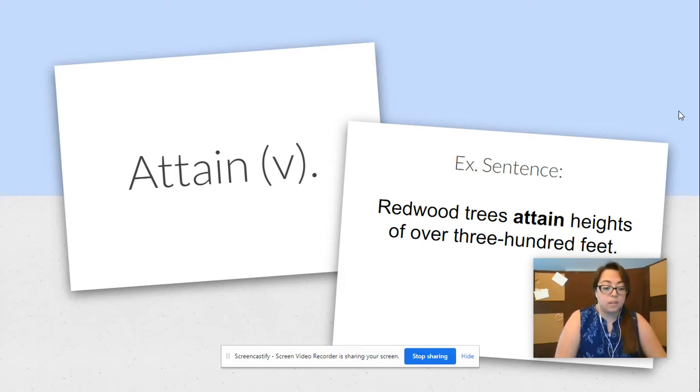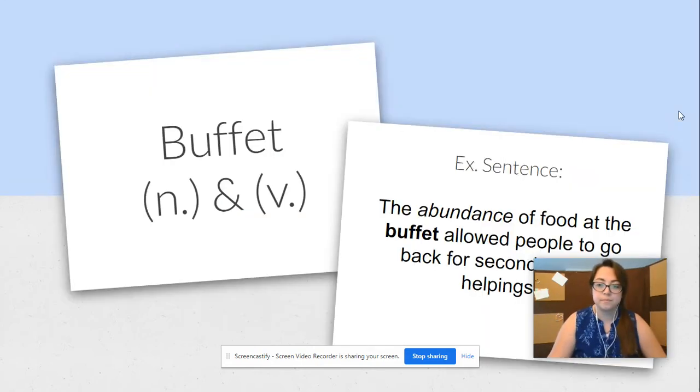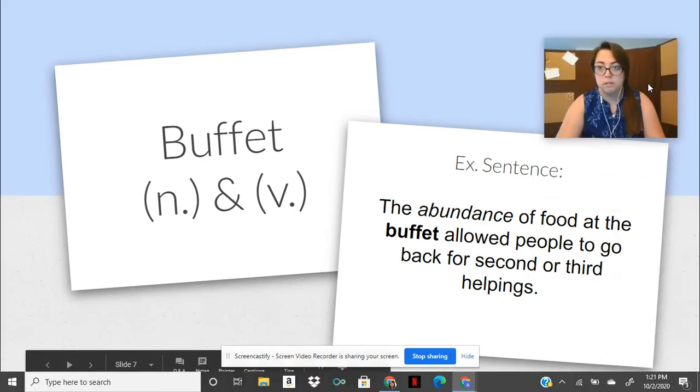They're famous for their height, etc. But regardless, the focus is attain. The word attain. And the definition of attain is to reach, to arrive at, and as well as to achieve. Let me move this for you.